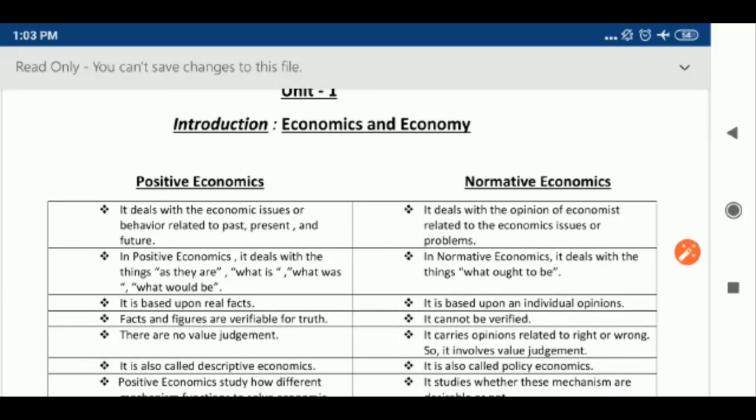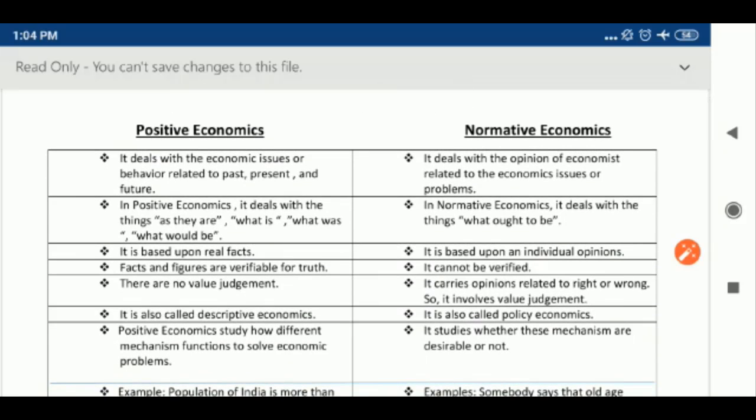So positive economic statements can be verified using scientific methods. It means whatever issues we are talking about in positive economics must be verified for truth, using scientific methods, or it is based upon real facts. So positive economics studies economic issues like poverty, unemployment, population, and all these issues are based on facts and figures only. Without facts and figures, there will be no problem to be discussed under positive economics.